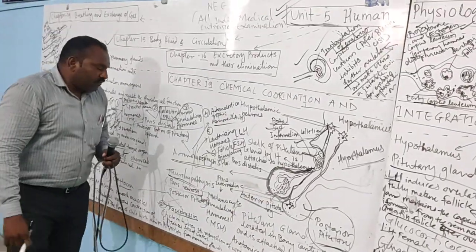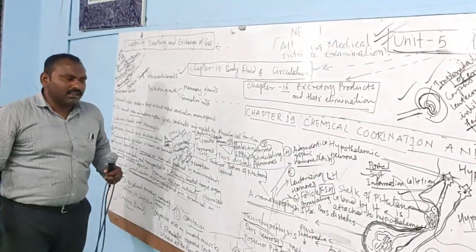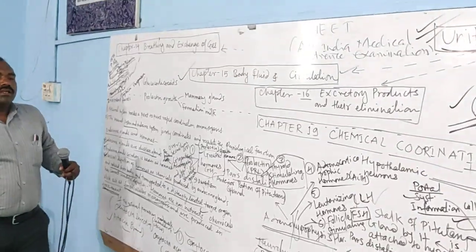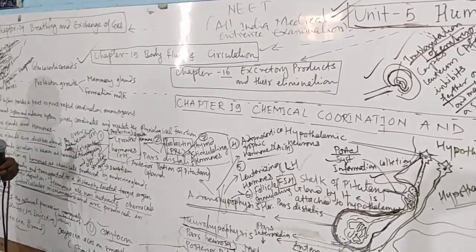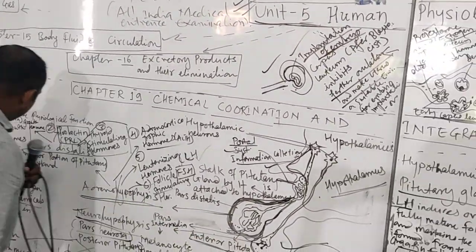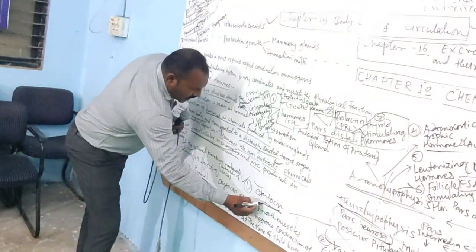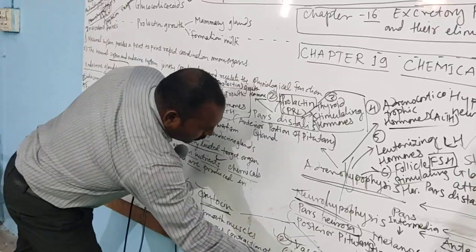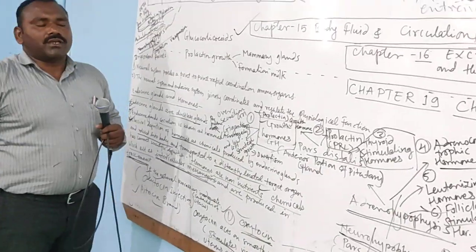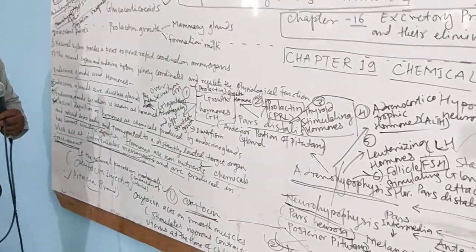This is the posterior portion of the pituitary gland. Here only oxytocin and vasopressin, those hormones are important, and those directly reach the posterior region.